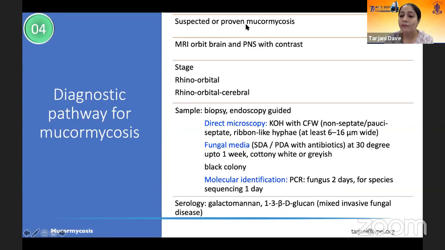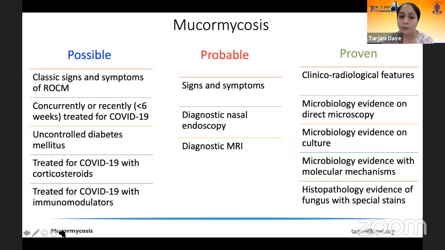Once you have any suspected or proven mucormycosis, you go ahead with imaging, and then you stage whether this patient has only rhino-orbital disease or rhino-orbito-cerebral disease. You get all the samples that you require, and this initially is from the nasal mucosa, to perform microbiology as well as histopathological techniques and figure out whether you are able to grow either Mucor or see the broad fungal hyphae which are non-septate on histopathology.